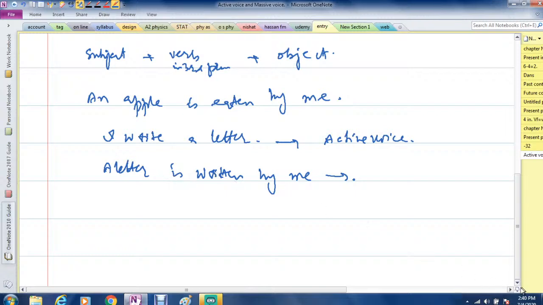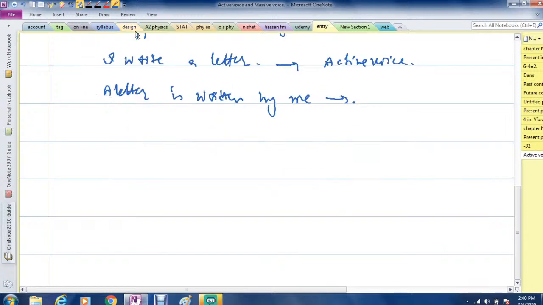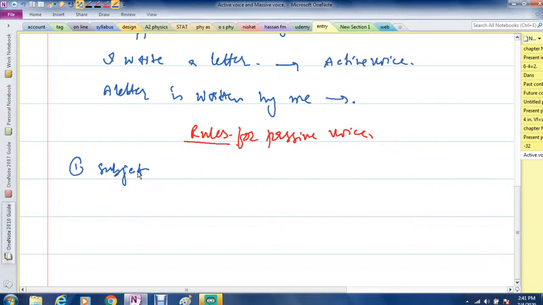So what are the rules? Let us see the rules for passive voice. The rules are: first is always the subject.